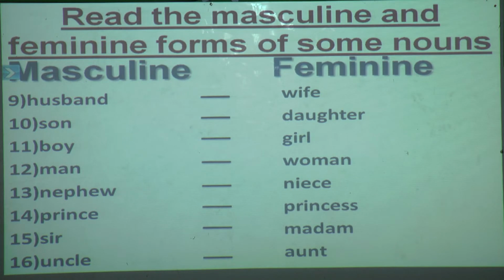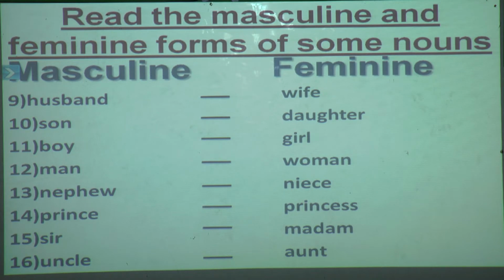Man, woman. Nephew, niece. Yes, the masculine gender of princess is prince. Prince, princess. Again I'll repeat, prince, princess. Sir, madam.